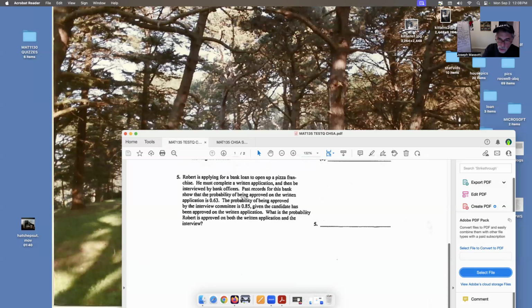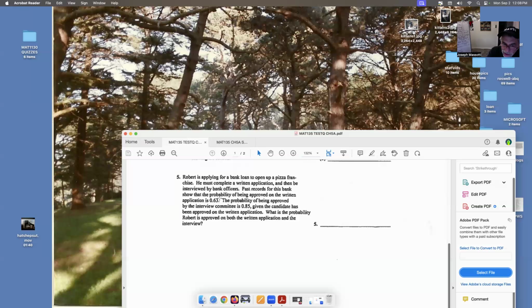So past records show the probability of being approved on the written application is 0.63. So we'll call being approved on the written application event A. Probability of event A is 0.63. Probability of being approved by the interview committee is 0.85, given that the candidate has been approved on the written application.